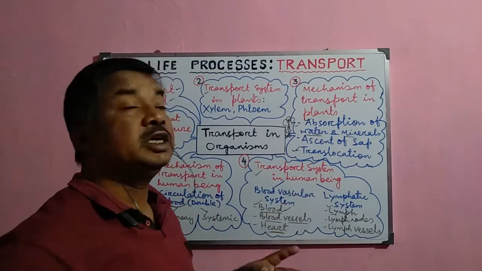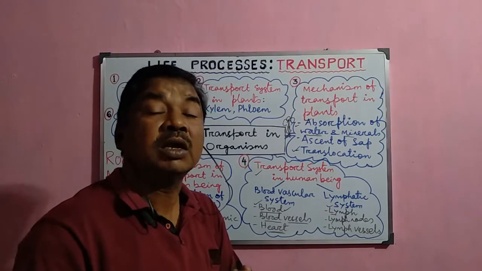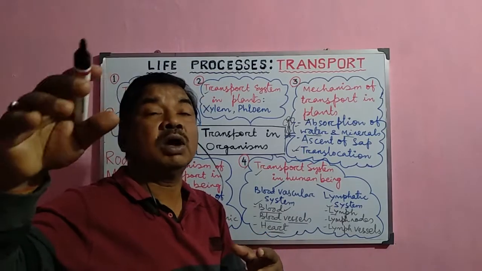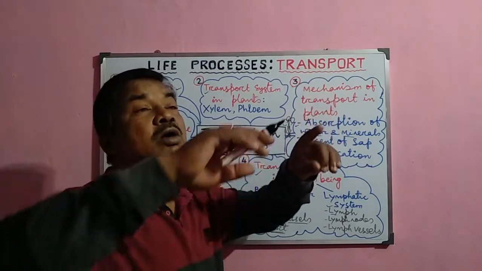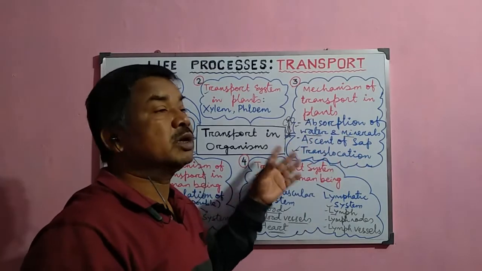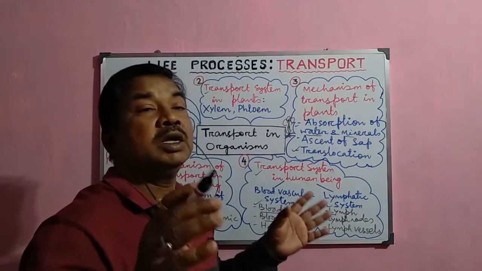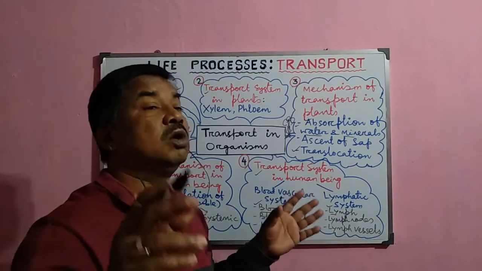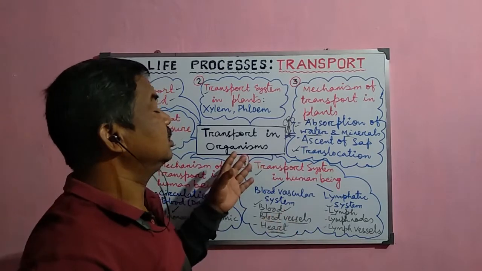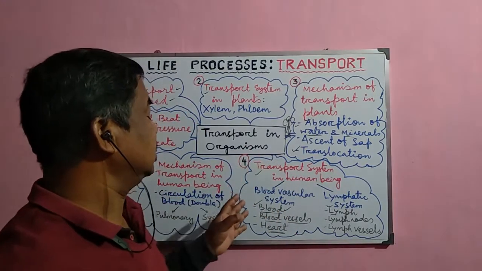We shall study in detail about the structure of the heart, what are the different chambers of the heart, and how blood enters into the heart, and how the blood leaves the heart, how it goes to the lungs, and how oxygen is mixed there, and how the oxygenated blood again returns back to the heart, and how it is transported to the different parts of the body, and how the exchange of oxygen occurs there. Again, the carbon dioxide rich blood reaches the heart. So this type of processes occur there.